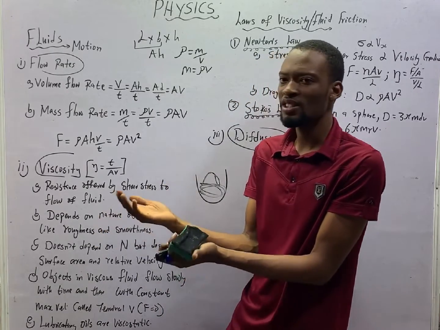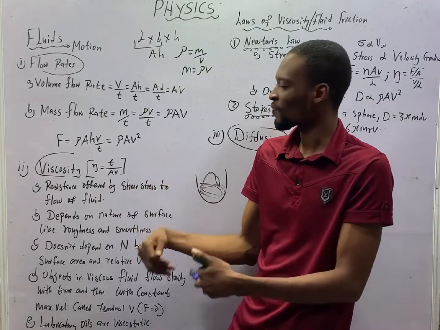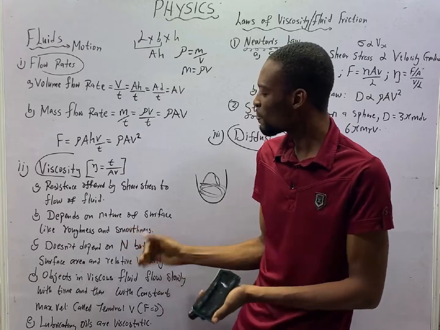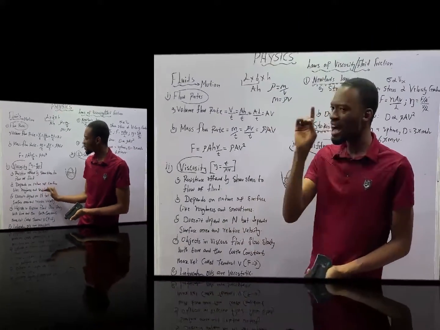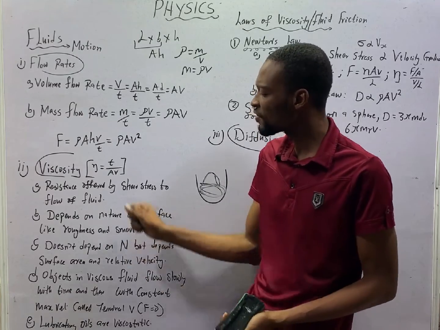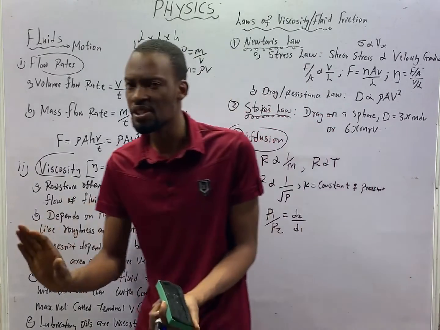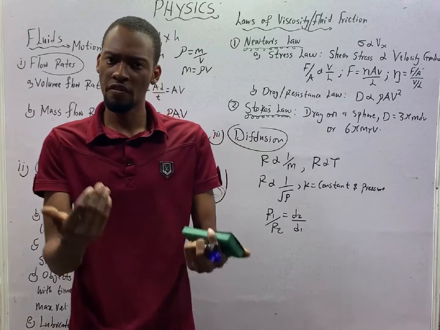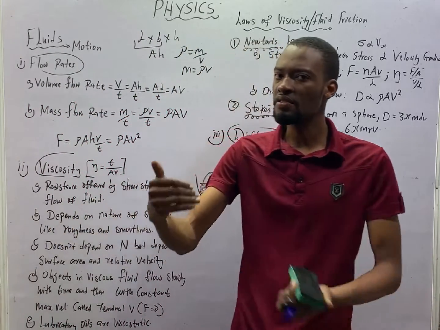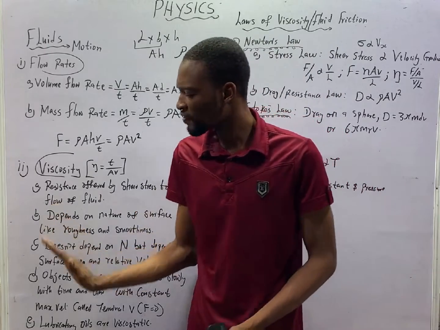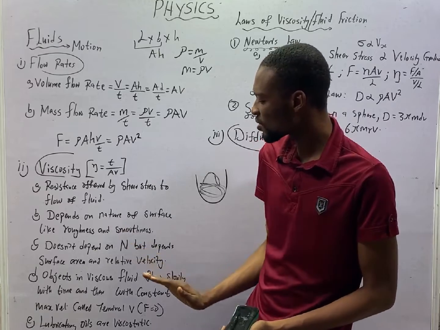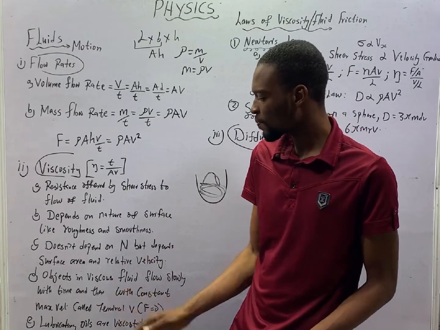Just like friction is force that opposes motion, viscosity is also resistance to motion, and it depends on the nature of the surface. However, viscosity depends on surface area and relative velocity. This is a difference between friction and viscosity. Friction does not depend on area and relative velocity. However, viscosity depends on area and it depends on relative velocity.